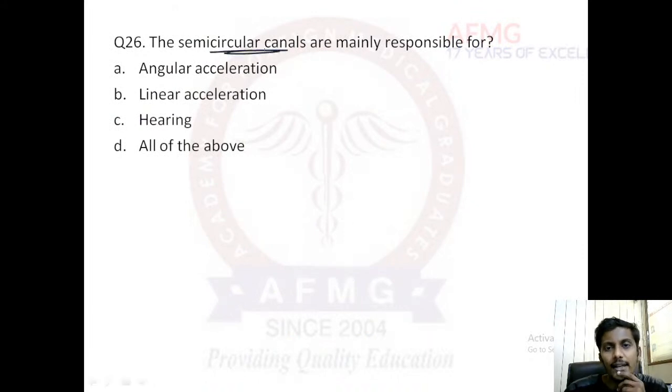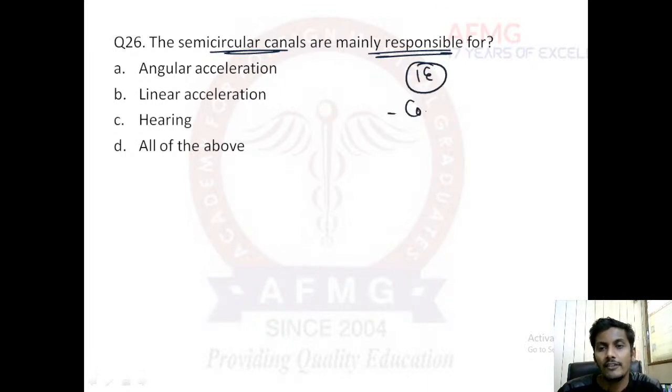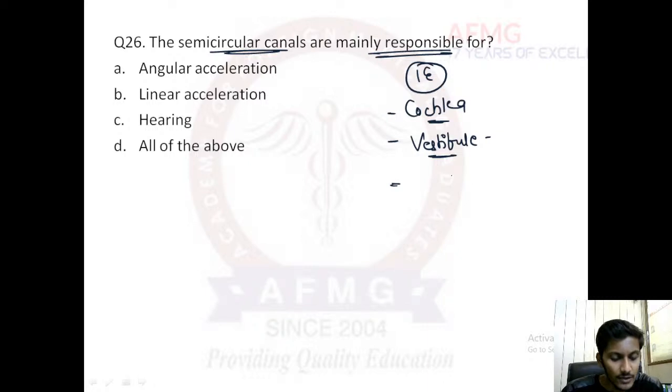The semicircular canals are mainly responsible for. So now they are asking, what is the function of the semicircular canals? I hope we have now seen all three structures of the inner ear or labyrinth. The cochlea, we said, was responsible for hearing. Second is the vestibule, which contains the utricle and saccule, which are responsible for